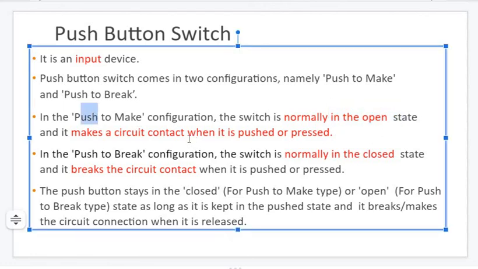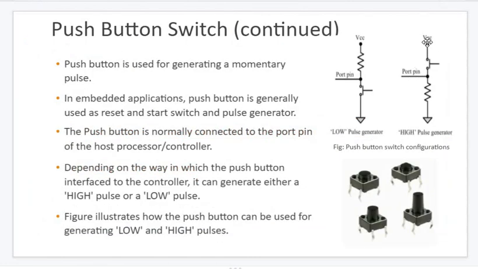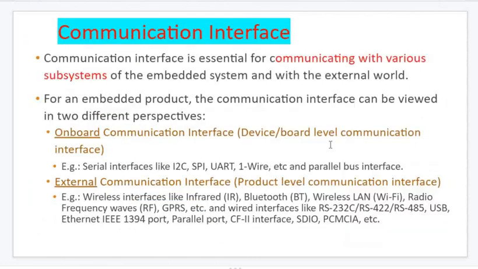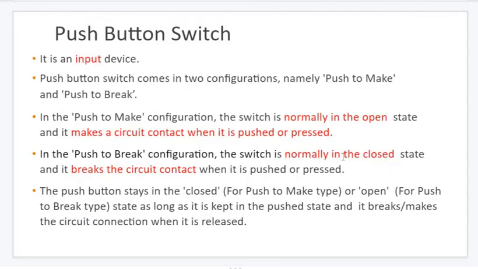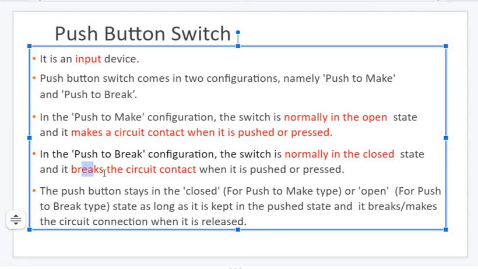After the push, the circuit becomes closed and electricity flows from VCC to the ground. Whereas push to break means normally they are closed. Here you can see VCC is always flowing towards the ground. Because of the push, the circuit breaks. If the circuit breaks, that means discontinuation, and VCC will not reach the ground. Corresponding to that, whatever the program we have, the behavior will take place.